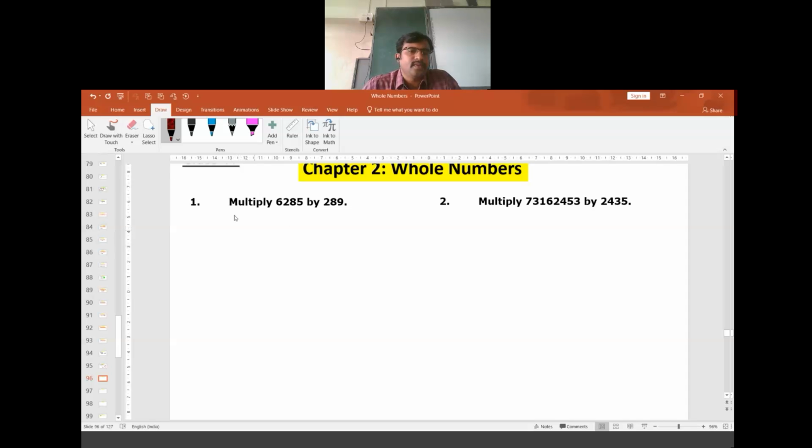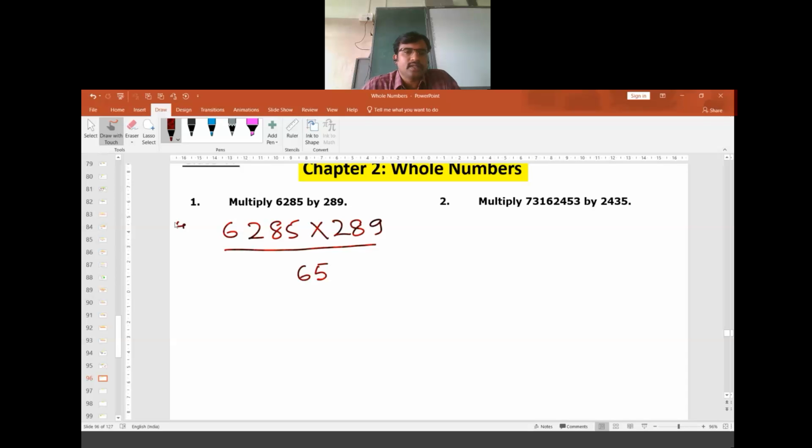I'll write here 6285 into 289. Now 9 has to be multiplied to all the digits. When 9 is multiplied to 5, we get 45. So 4 is carried forward. 9 multiplied to 8, 9 eights are 72. 72 plus 4 is 76.